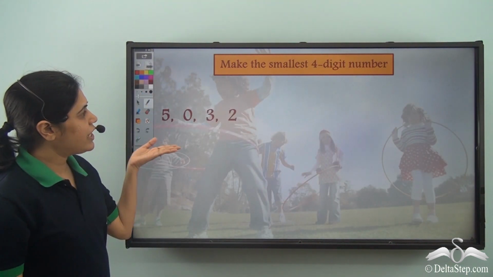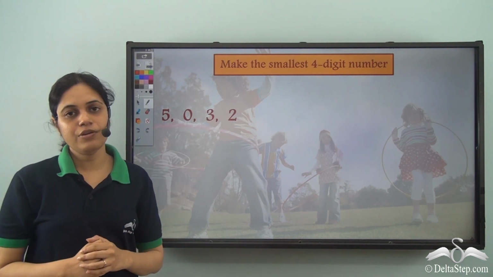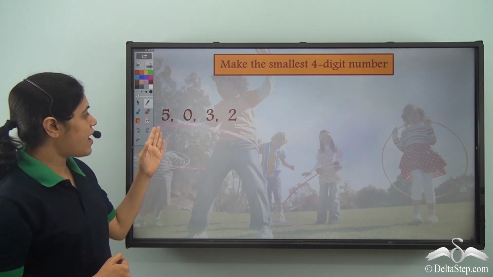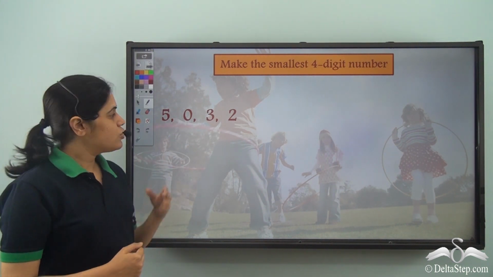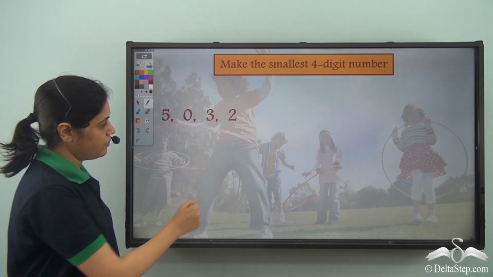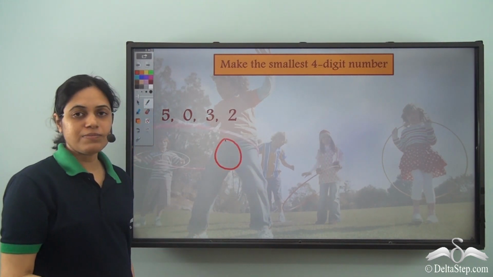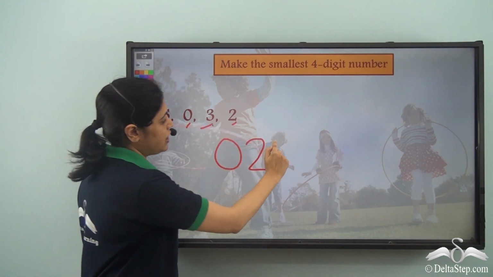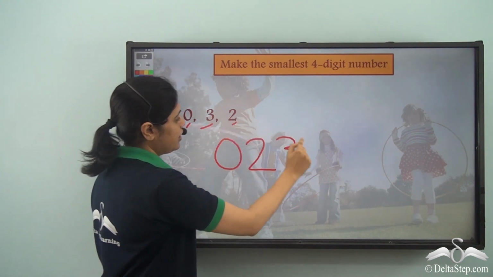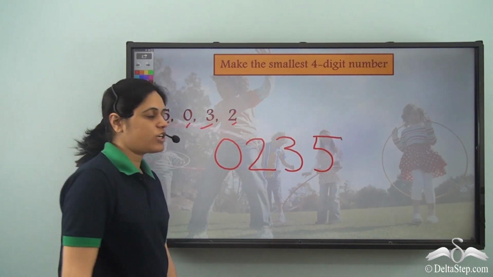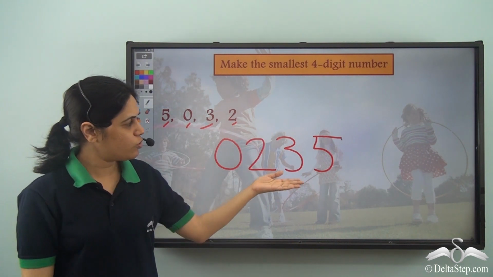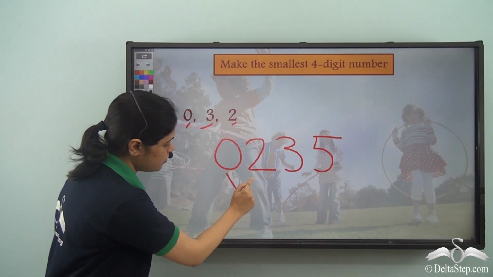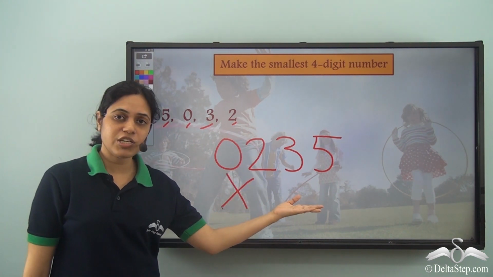Now let us make the smallest 4-digit number using these digits. So let us arrange them in ascending order. 5, 0, 3, 2. So which is the smallest digit? 0. What comes after 0? 2. After 2 we have 3. And after 3 I have 5. So what is my 4-digit number? 0235. But is this a 4-digit number? No. This is a 3-digit number.